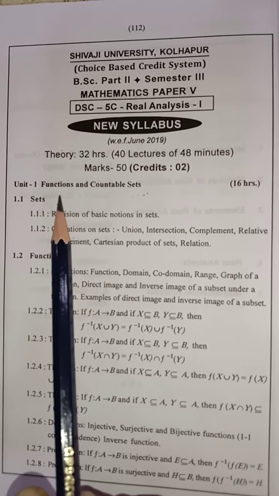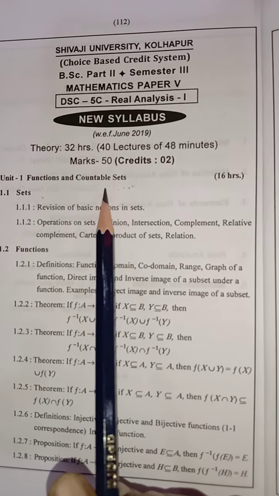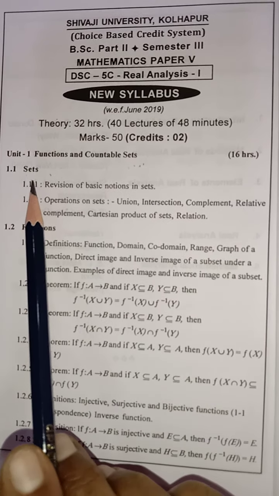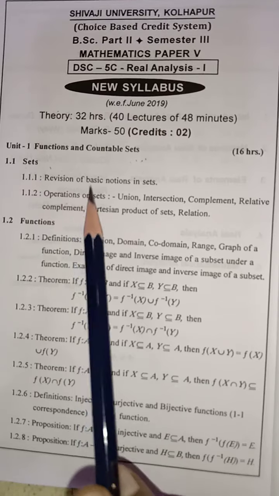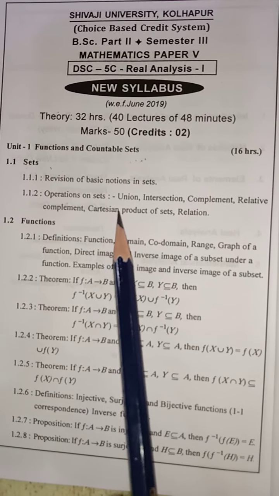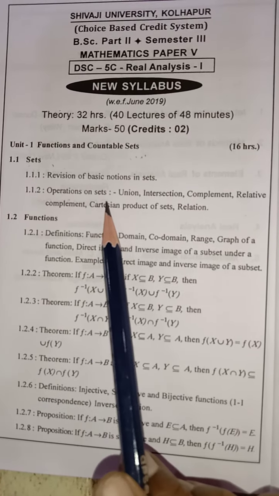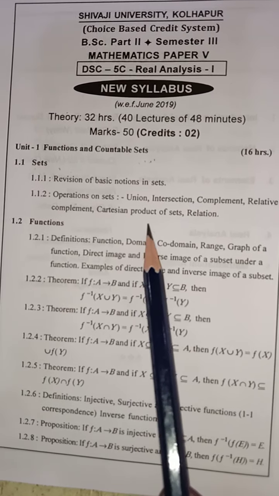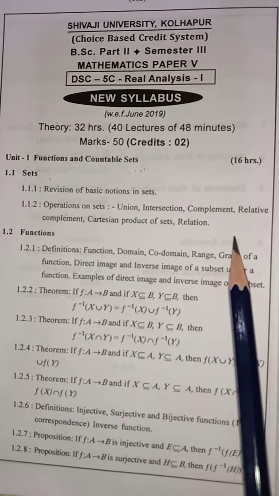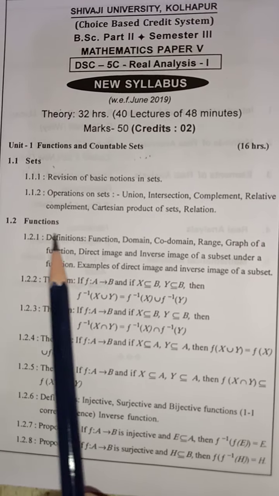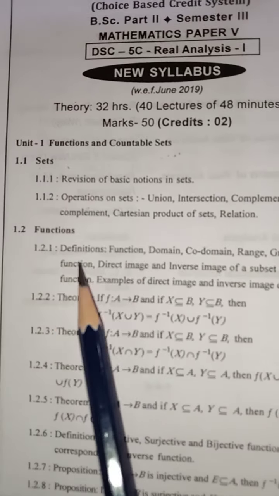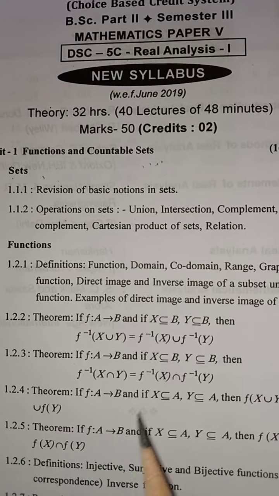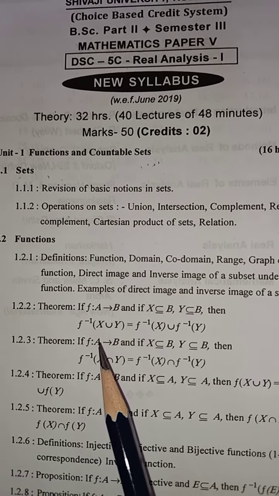First unit is functions and countable sets. In this unit, first article is on sets. In this article, we will see some operations on sets: union, intersection, complement, relative complement, Cartesian products of sets, relation. Second article is on functions. In this article, we will see some definitions and some theorems on functions.